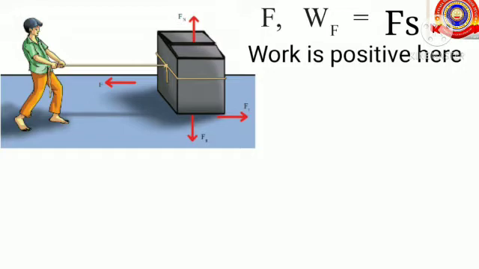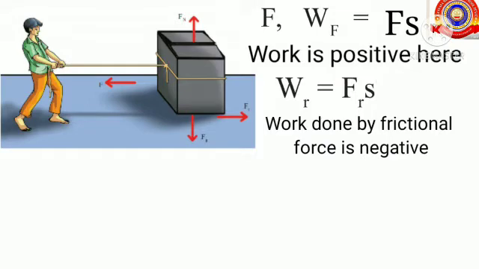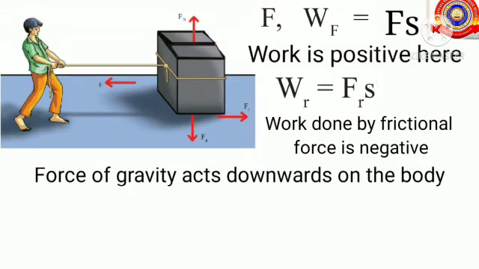So the value of work done here will be positive. Then what will be the work done by the force of friction? Yes, it is Wr equals Fr into S, that is force of friction into displacement. And here the work done by frictional force is negative.